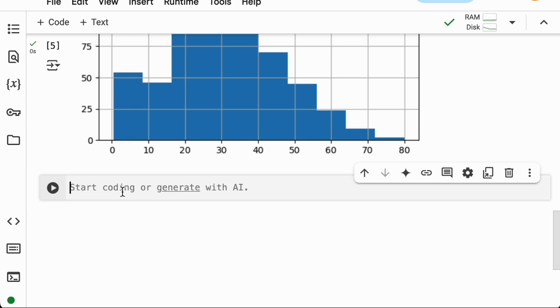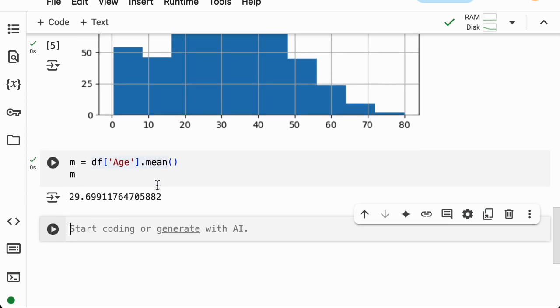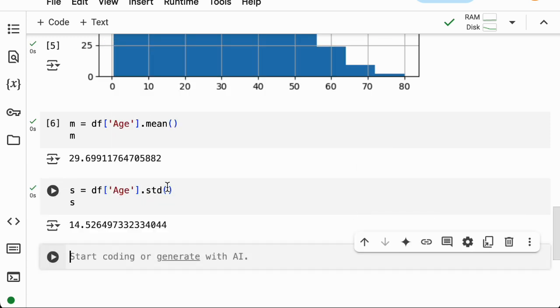So how do we do that? We need the mean and the standard deviation. We'll set the mean to m, so that'll be df age mean, and we'll just print it out so we know what it is as well. Okay, so the mean age is about 30 years old, and the standard deviation s is df age std, and s is about 14.5 years.